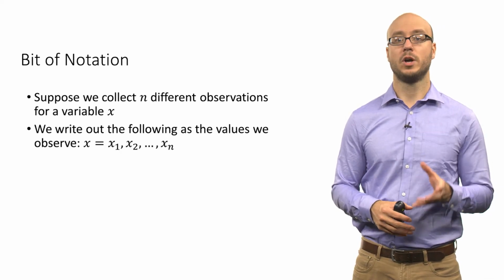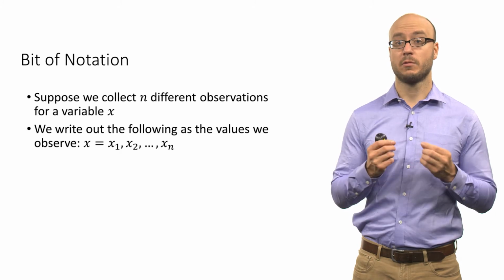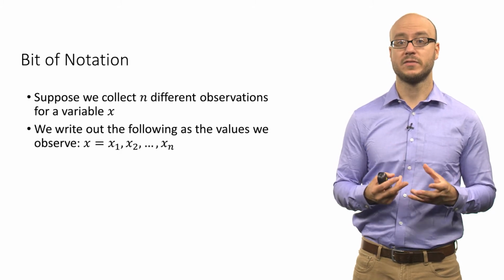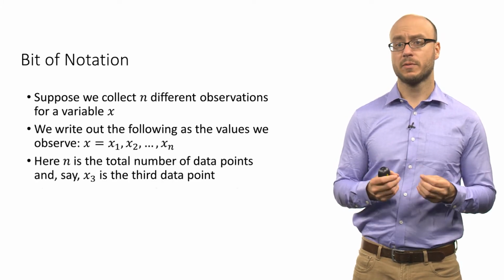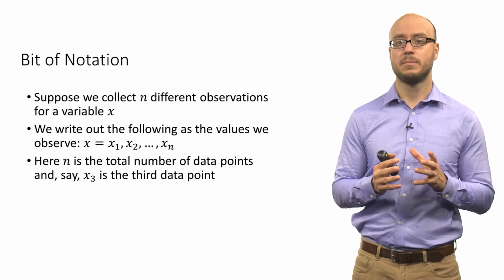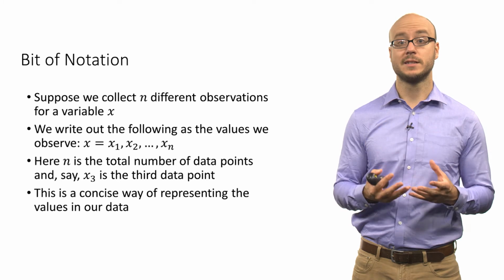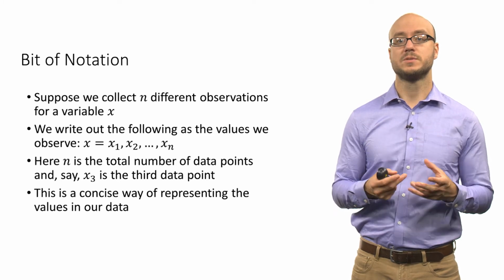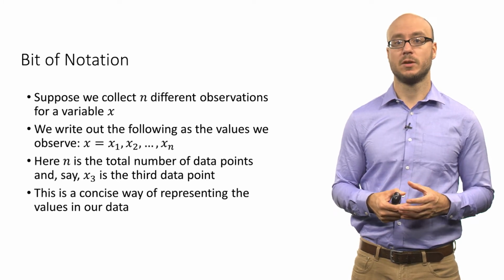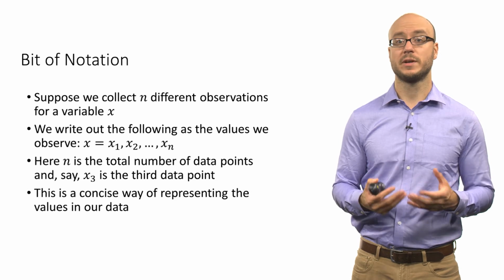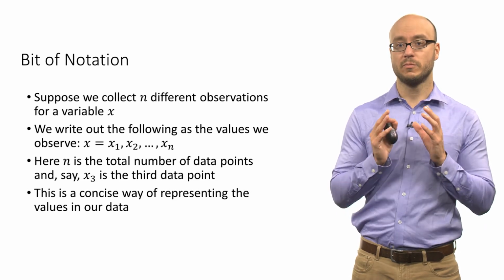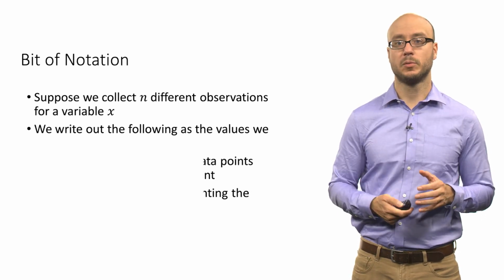So you might have x1, x2, x3. That refers to 3 different observations, and x subscript 3 refers to the 3rd data point. This is a very useful way of concisely describing the observations in our data set. You can just say, what's the value of x subscript 3? You can immediately refer to that data point.